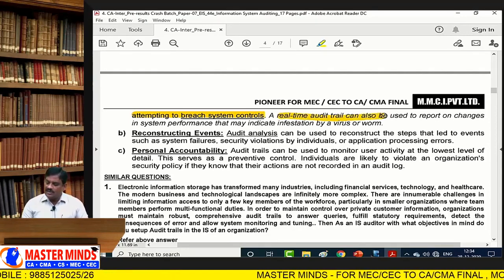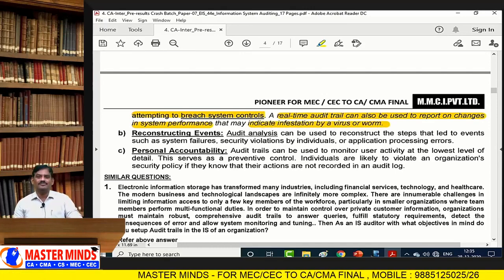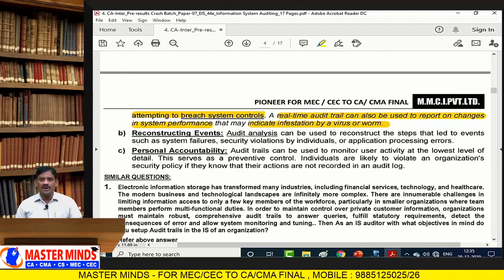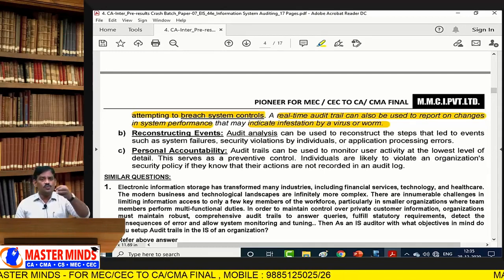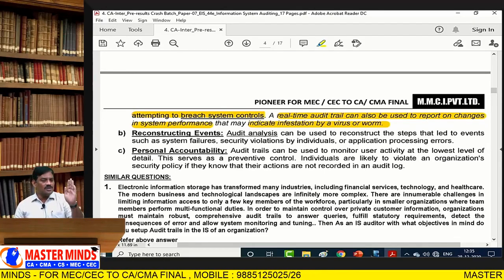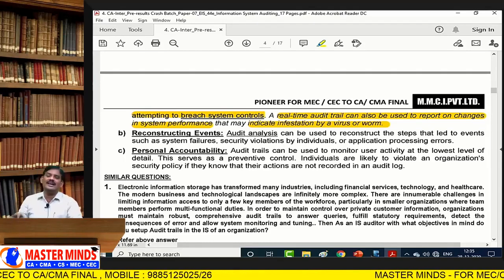Real-time audit trail can also be used to report on changes in the system performance that may indicate infection by viruses or worms or any other malware. We have to reduce the occurrence. For that, what we have to do? First, you need to detect and then correct. If possible, try to correct. At least you need to keep it in an isolated environment called a quarantine.